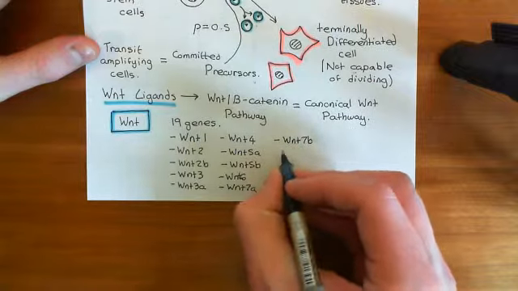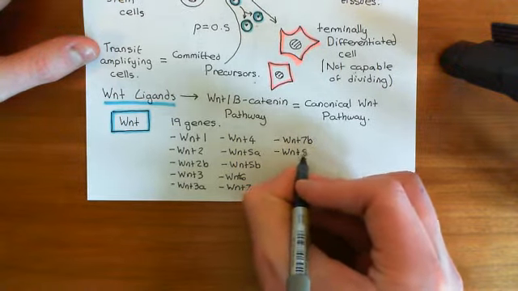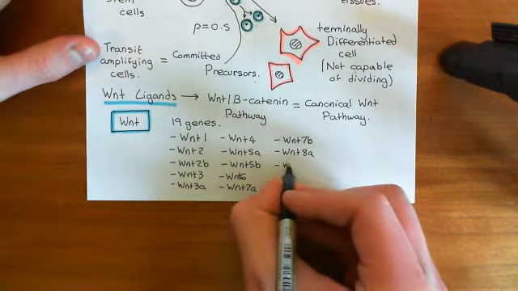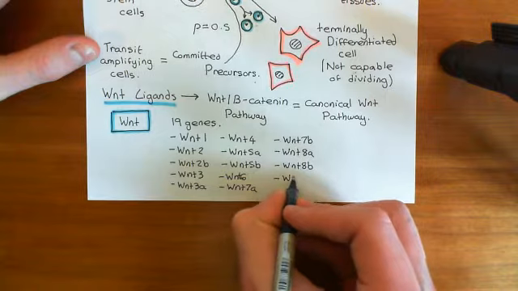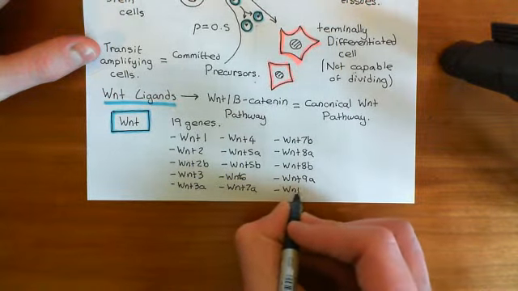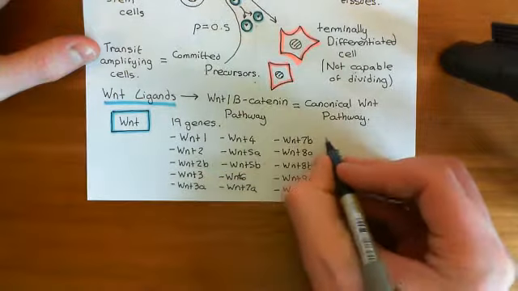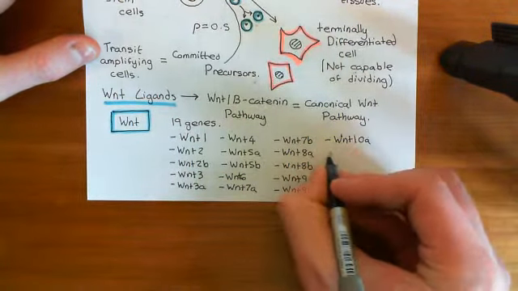Okay, after Wnt7b, there are then 2 Wnt8s, Wnt8a and Wnt8b. Okay, there are then 2 Wnt9s, Wnt9a and Wnt9b. Then we have 2 Wnt10s, there is Wnt10a and Wnt10b.